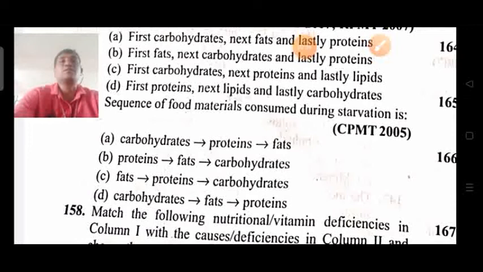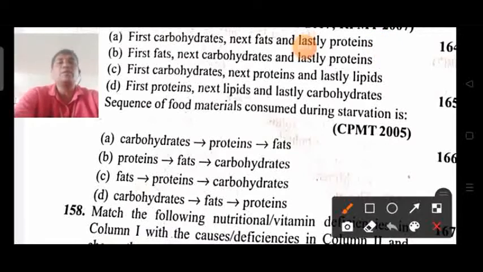Sequence of food materials consumed: first, the amount of carbohydrates that is stored will be utilized, then next to that fats will be consumed, and the fats will be converted into proteins. So the order of sequence of food materials that are utilized is carbohydrates, followed by the fats, then followed by the proteins. So that is the correct sequence of consumption of food during starvation.